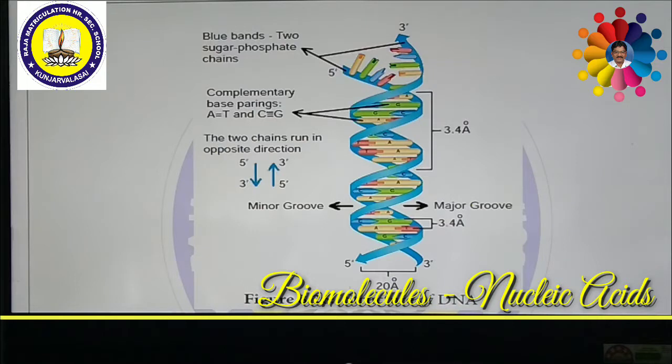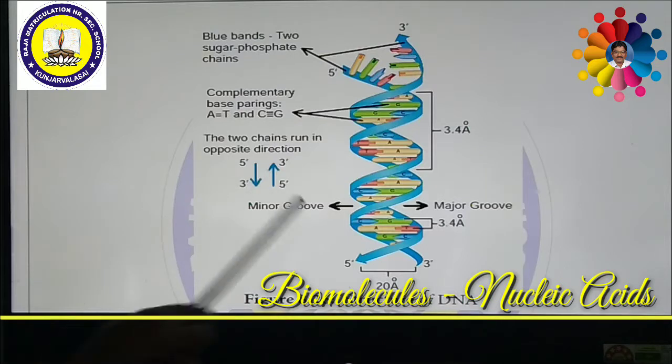Usually each base pair is 0.34 nanometer apart, and a complete turn of the helix comprises 10 base pairs. So one turn consists of 10 base pairs. One base pair has 3.4 Angstrom, and the 10 base pairs, that means a complete turn, constitute 34 Angstrom. So the DNA helical structure has a diameter of 20 Angstrom.